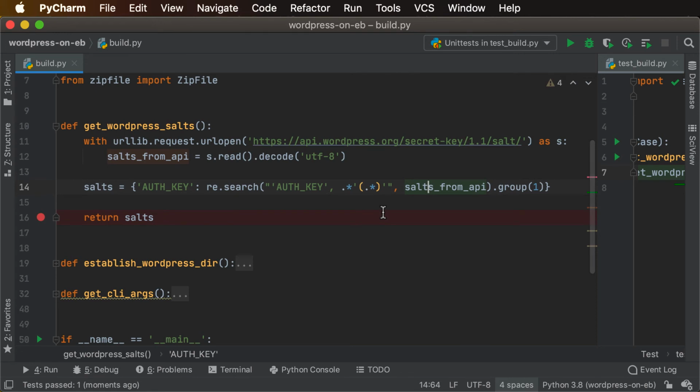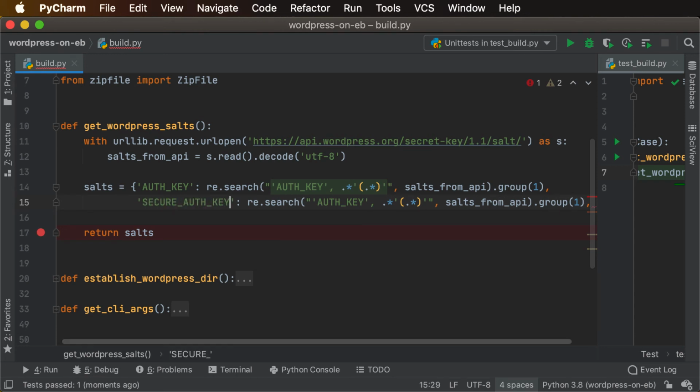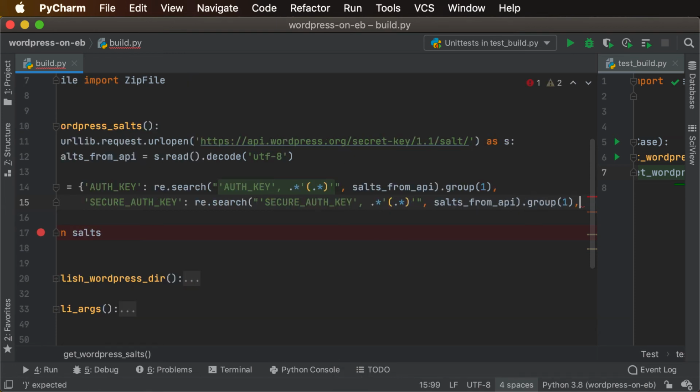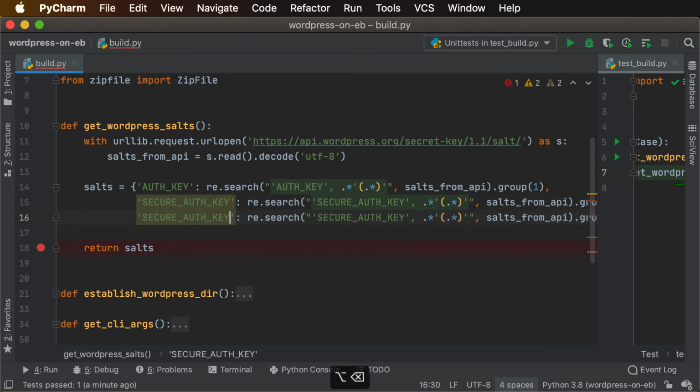All right, so go ahead and extend this. And the thing that's a beauty about regex is that now we can just continue going through the rest of our keys that we're after. The secure auth key, since they all follow this similar pattern. And we're just going to keep on regexing these until we match all of the ones that we're after.